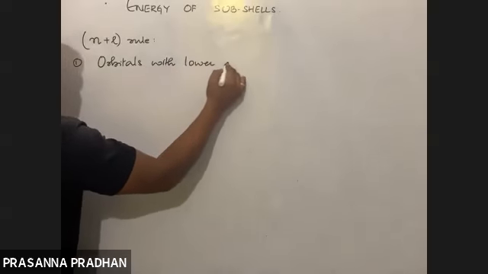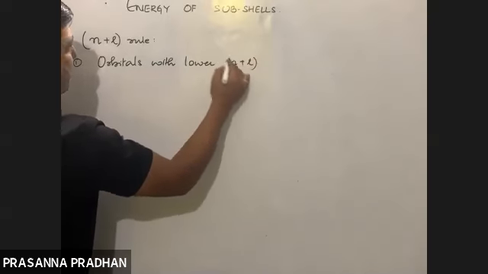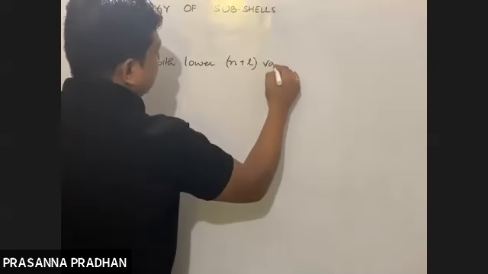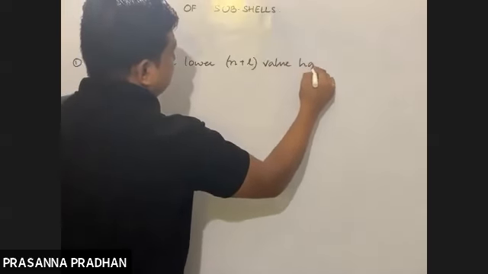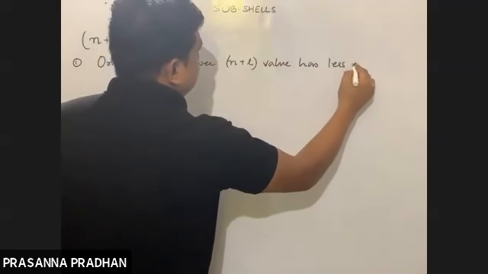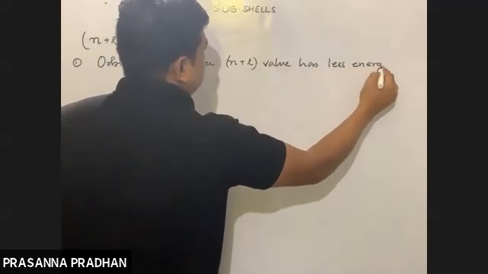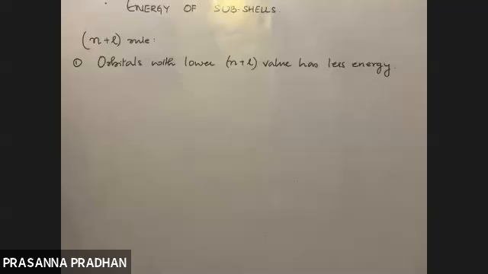with lower N plus L value has less energy. Fine. So I'm explaining. First, write it down.